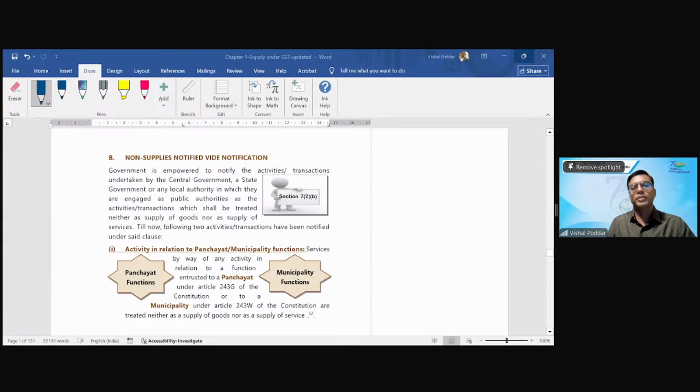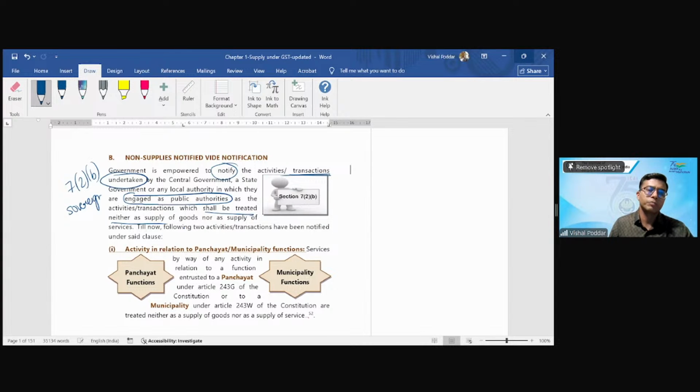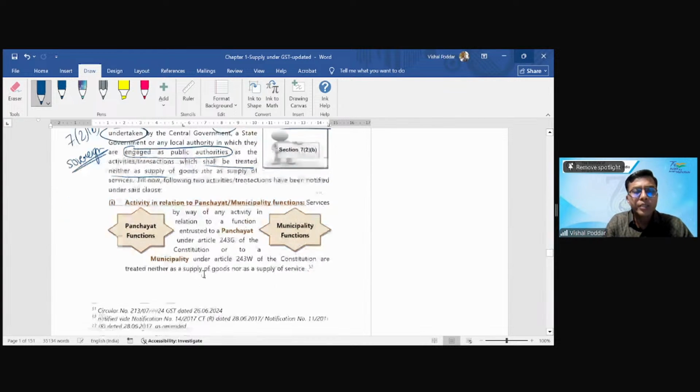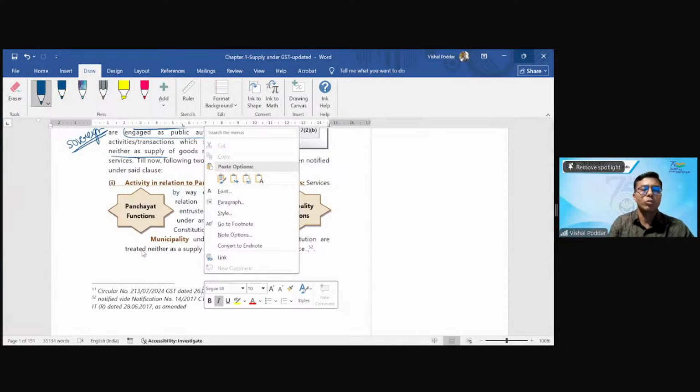Now, what does section 7 subsection 2 clause B say? 7(2)(b) says that the government will notify some transactions which will be treated as no supply, correct? But these transactions should be, one, undertaken by the government, and second, transactions where the government is involved as a public authority. And that is where we call it the sovereign function. Now, what are these transactions which are notified? Let us go to them in detail.